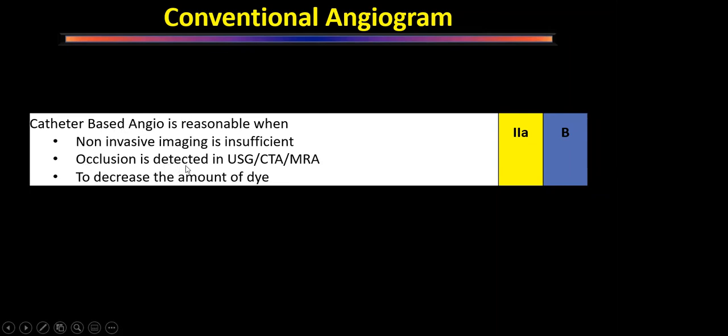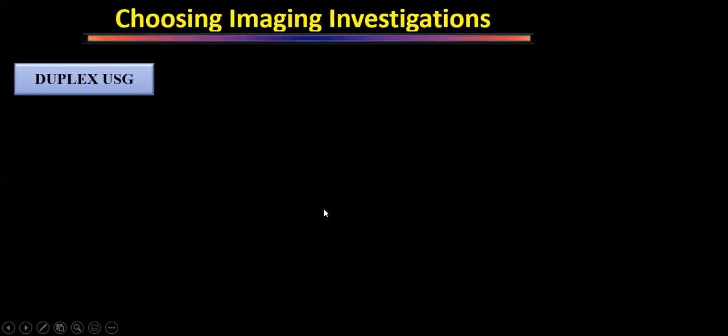Whenever we detect an occlusion on ultrasound, CT angio or MR angio, that must be confirmed by a conventional angiogram, because occlusion is a contraindication for surgery on that side, and it makes the other side lesion a better indication for surgery. So if we have one side occluded and one side high-grade stenosis, that high-grade stenosis gets more weightage for intervention, and the one which is occluded should not be operated. Also, whenever we have some problem with dye, we may consider conventional angiogram, as it will take less dye.